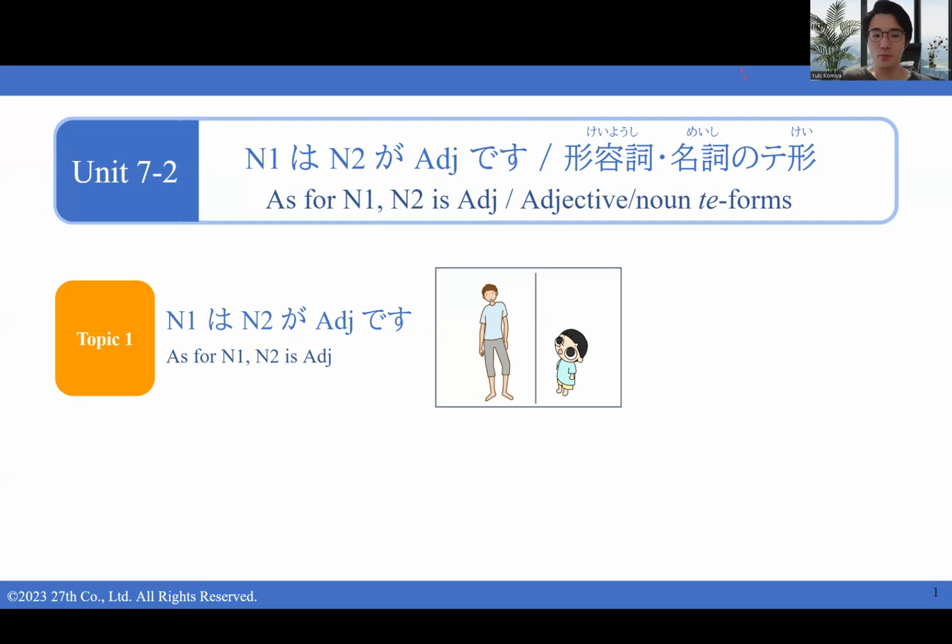The first topic that we're going to be learning today is this sentence pattern of N1 wa, N2 ga adjective desu. Now, this sentence pattern could be a little bit unfamiliar, might be a little bit tough to understand at first, so let's look into it.